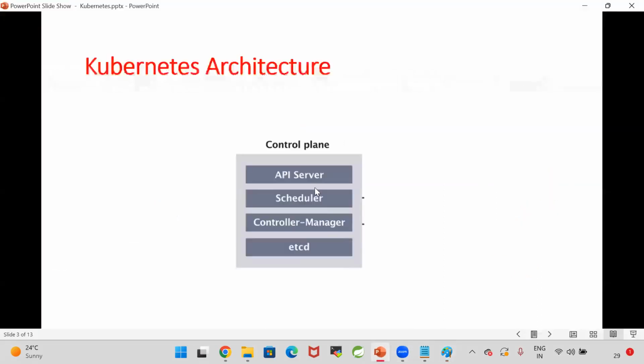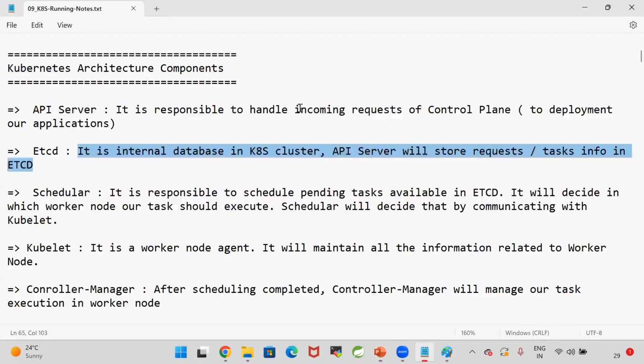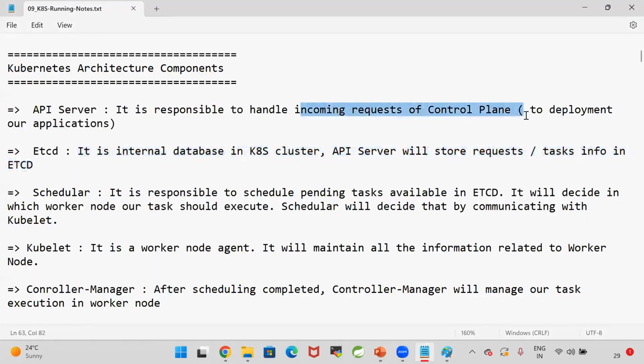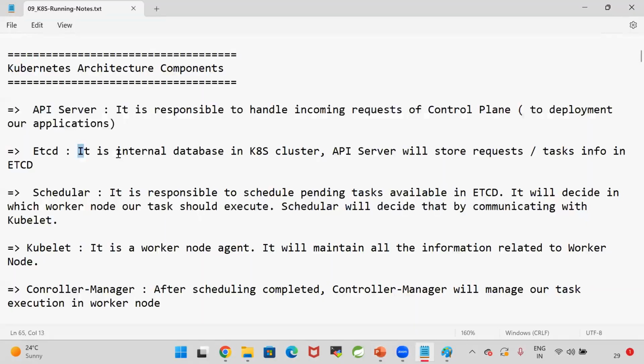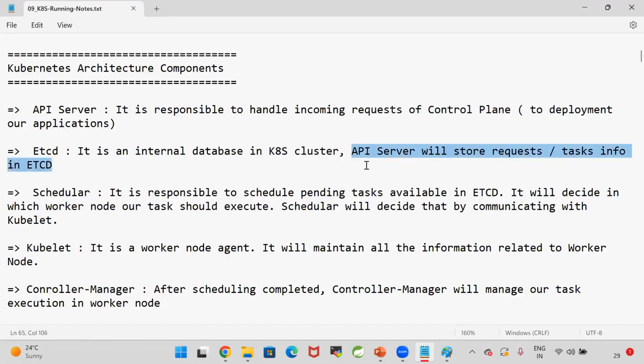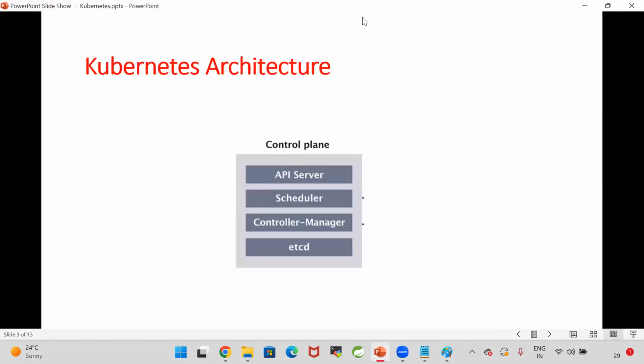In the Kubernetes control plane, the API server will be available. The API server will receive the incoming request for the control plane to deploy our applications. Once the API server receives our request, it will store the request in etcd. etcd is an internal database in the Kubernetes cluster. The API server will store requests or task information in etcd. So whatever requests come to deploy our application will be stored in etcd.